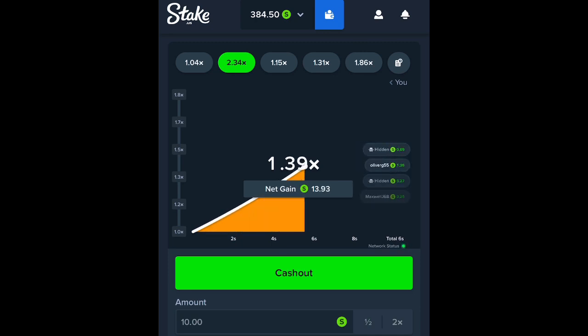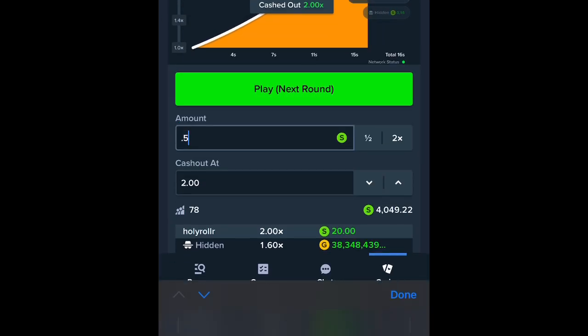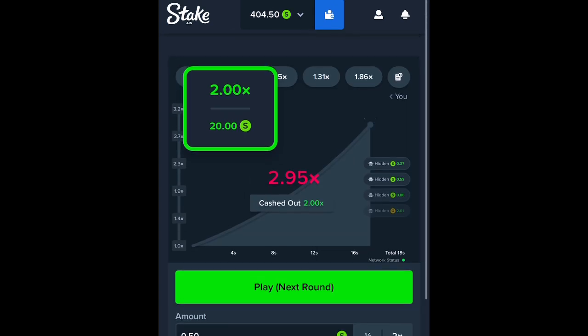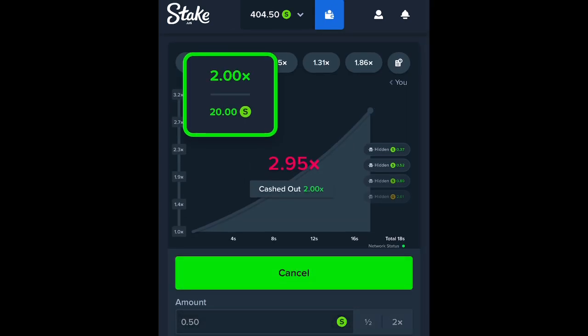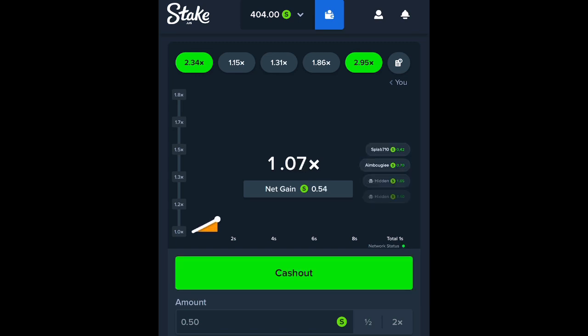Or you could just have a stop loss and just not follow the formula and just give up. But I say we cash out before we crash out. And we did with a 404.50. I'm going to make that 50. I want to make it even. So we're going to walk with either 405 or we're going to walk with 404. Okay. This is our last one. Let's see if we get to 405. This cash. Oh, no. We're walking with 404.